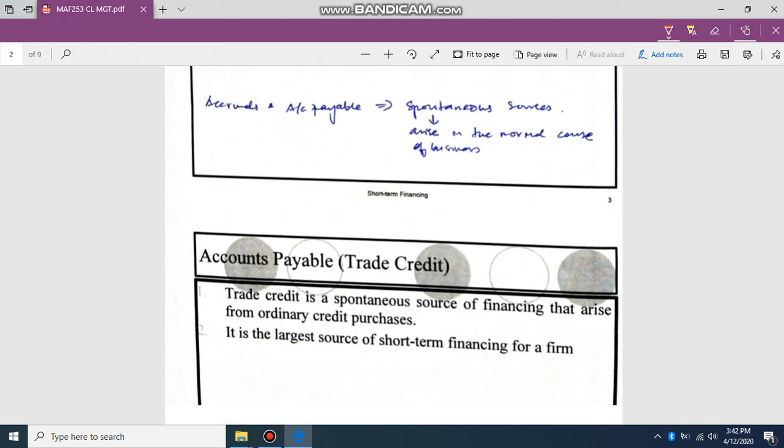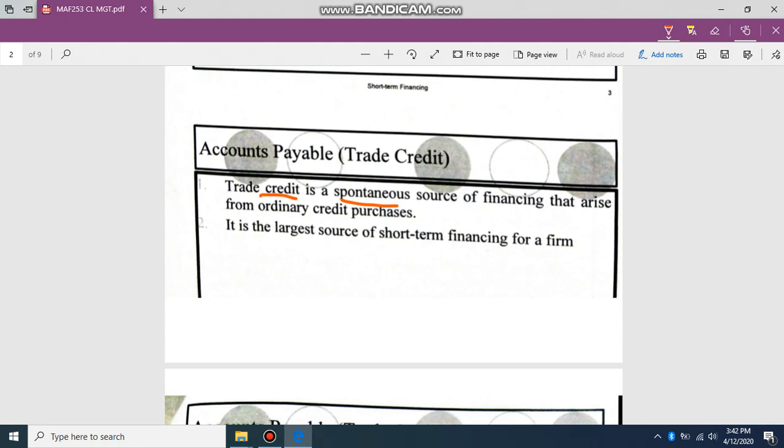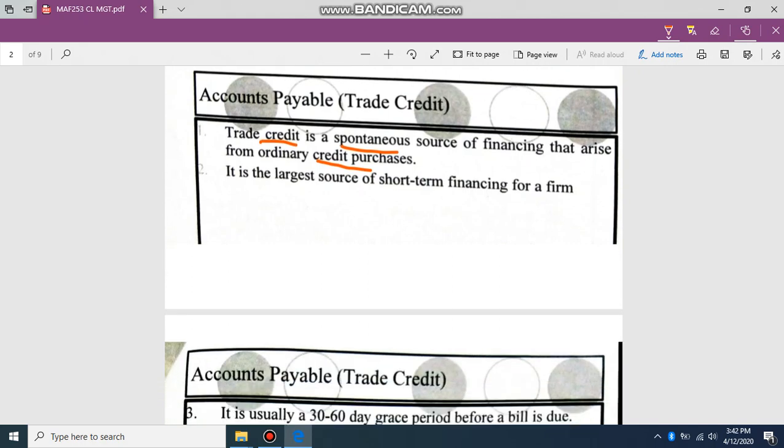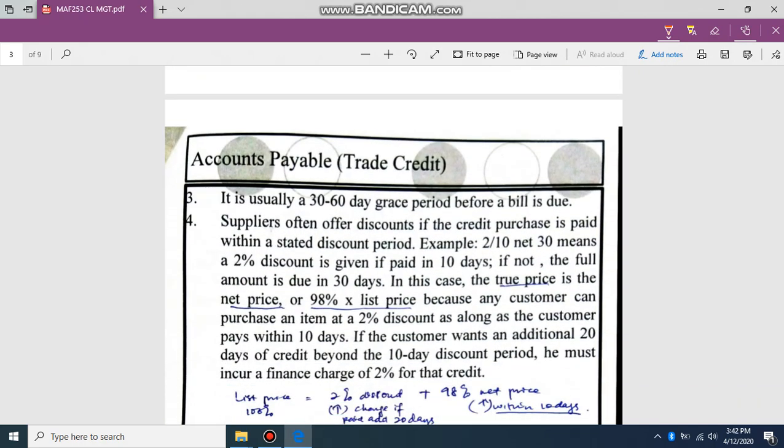Another one is accounts payable, which comes from trade credit. This is also a spontaneous source that arises ordinarily from credit purchases. Normally this is the largest source of financing. With accounts payable, the supplier will normally give a 30 to 60 day grace period before the bill is due.